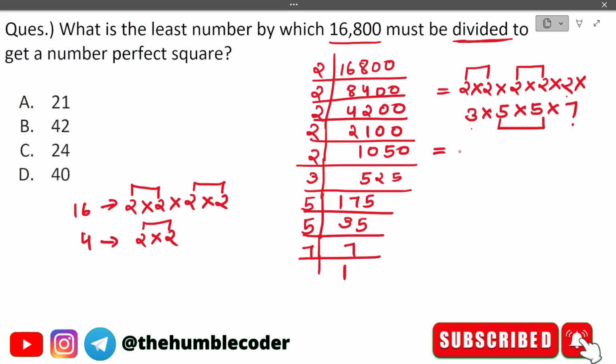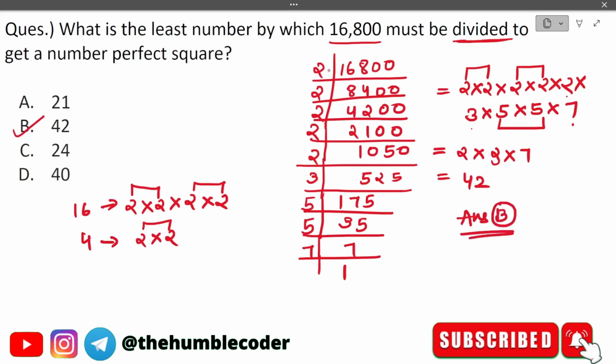So see what are the individual digits: 2 into 3 into 7. If we do 2 into 3 into 7, it is 42, right? So if we divide the number with this, then whatever value we get will be a perfect square. Hope you got it. The correct answer is going to be option number B, which is 42.